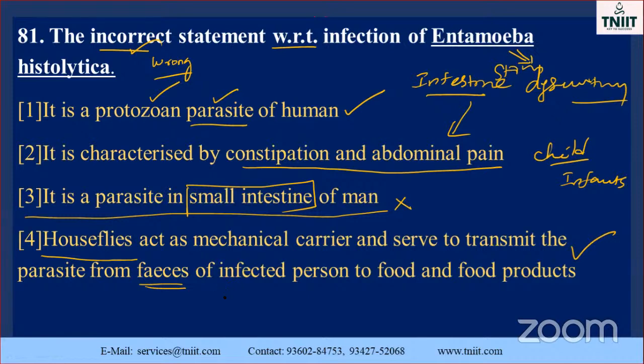As a result, it is transferred to the food. When it touches the food, the protozoan parasites adhere to the food also. When you consume it, what happens automatically? It will enter your body. As a result, it leads to these problems. So here they asked only for the wrong statement. So this is the correct answer, my dear students. See the option.